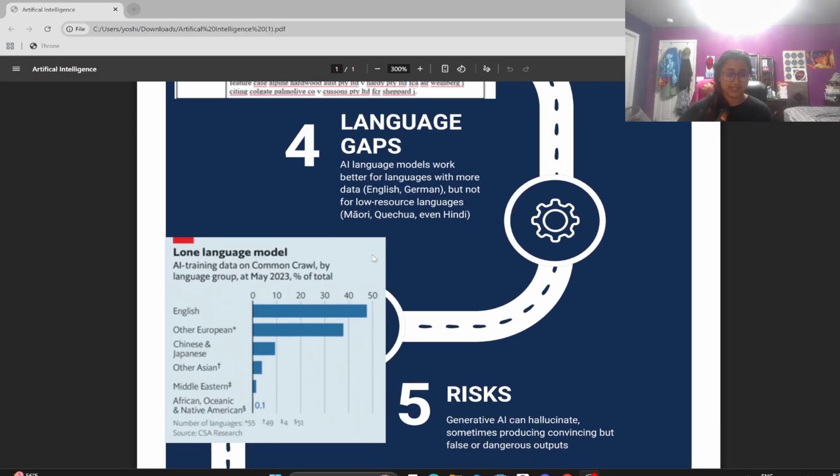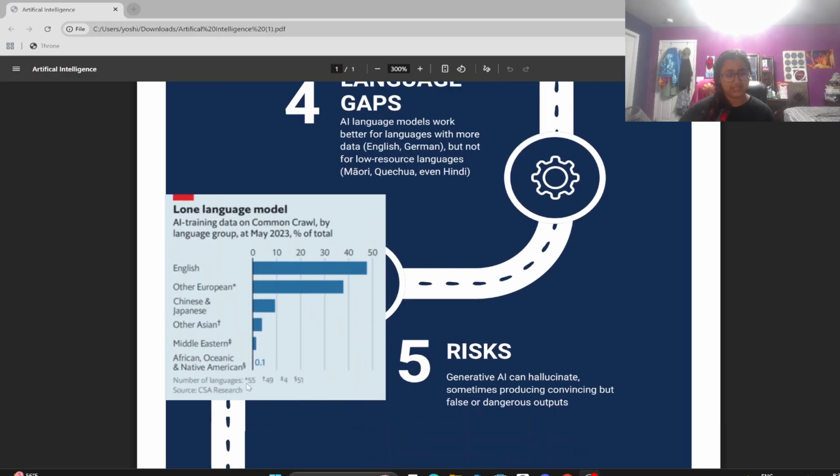As of 2023, out of 55 languages, 48% of AI training data is in English, and 0.1% is African, Oceanic, and Native American languages. AI models will continue to learn and teach based on the information they have, but these low-resource languages can cause a language to die.